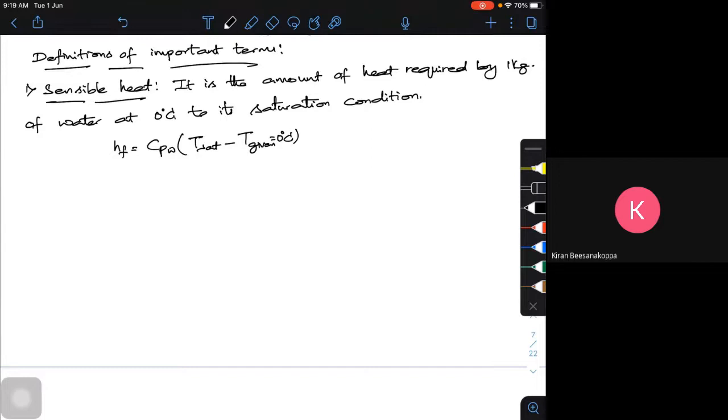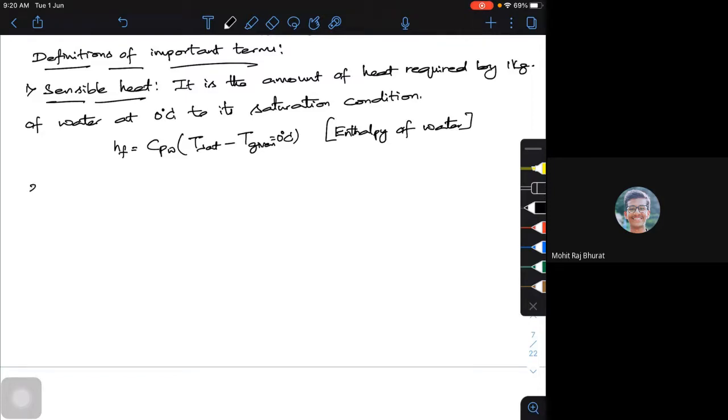This is also called the enthalpy of water. Directly you can get it from the steam tables with the value hf or hl, depending upon the steam tables.